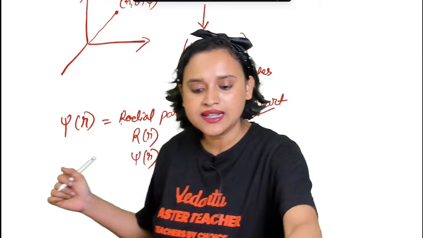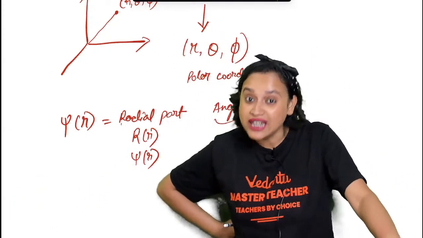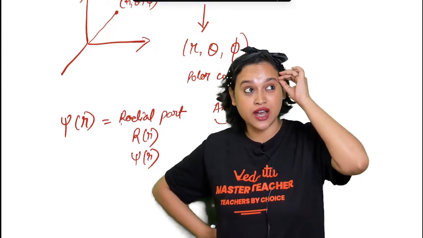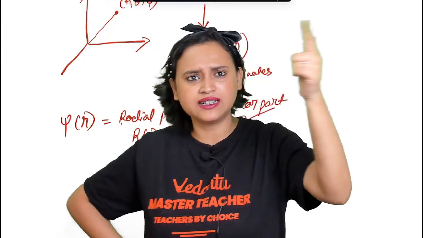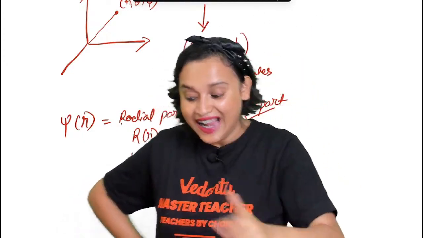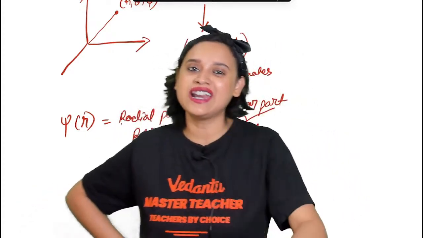By the way, tell me something. Didn't you realize that there will be some angle when you saw theta? The moment you saw theta, your mind would have been like, theta means sine theta, cos theta, tan theta. It's some angle, right? And there is r, so that is going to be your radial part.